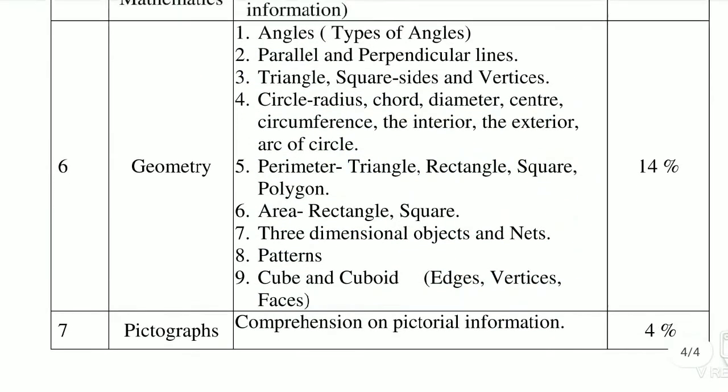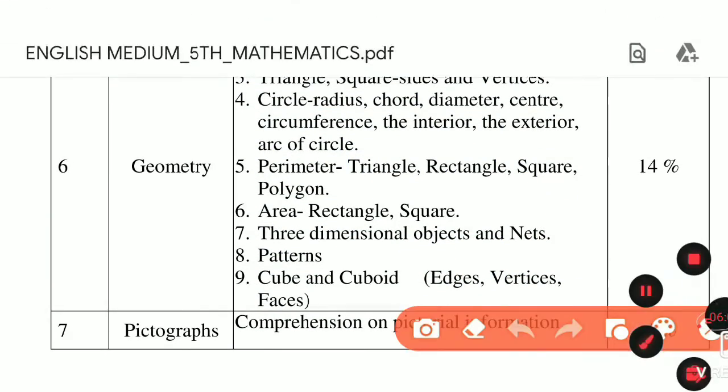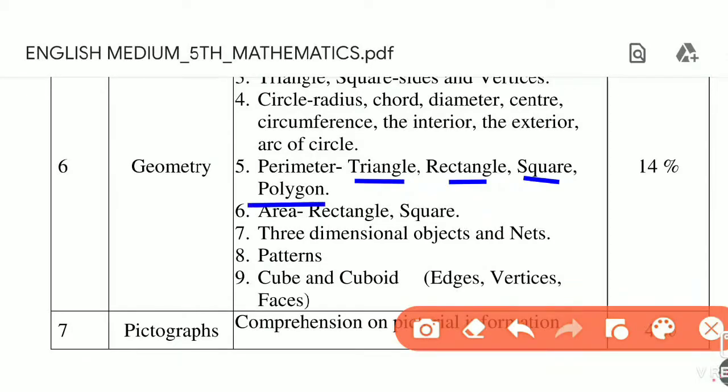With this, how to find out the perimeter of rectangle, triangle, square, polygons, we will study in the perimeter lesson. Now, how to find out the rectangle's area, the square's area, then three-dimensional shapes are there. So net is there, that we will study in the geometry. Afterwards, patterns are also there, that also we are studying in the geometry.